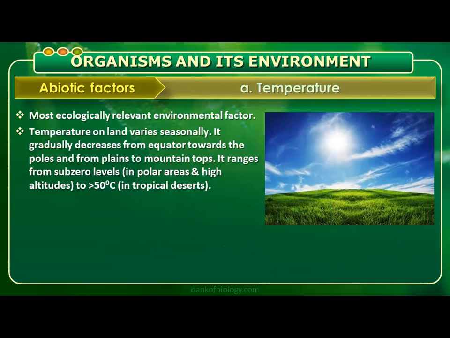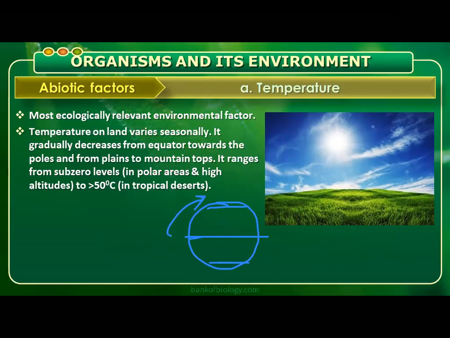So now let's start. In the text, temperature on land varies seasonally. It gradually decreases from the equator towards the poles. If you take the equator to the poles, the temperature ranges are going to be low. We know that in the ice caps you'll find 0 degrees to less than 0 degrees centigrade.